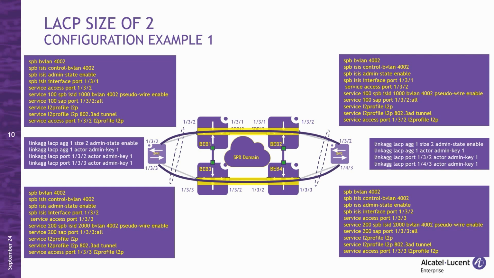For example, the top service has an ISID of 1000 and uses BVLAN 4002. The bottom service has an ISID of 2000 and also uses backbone VLAN 4002. Finally, subs, service access points, are created on the same ports where the new profile was applied. The encapsulation type is set to all, ensuring that the sub is configured correctly for the dynamic lag service.